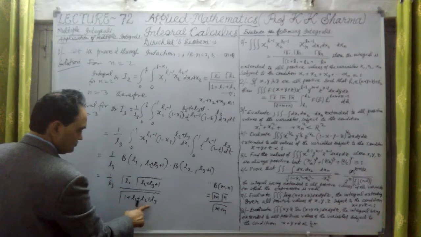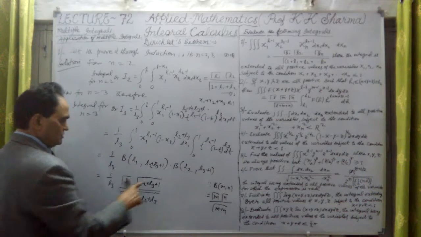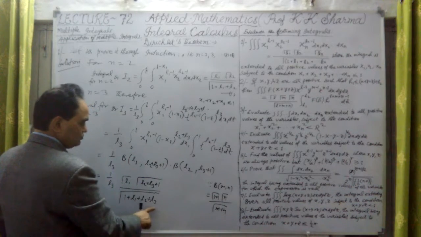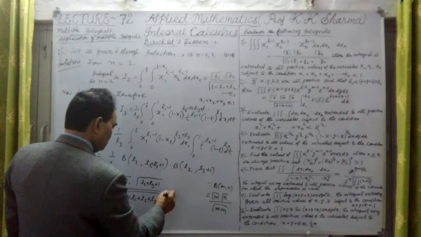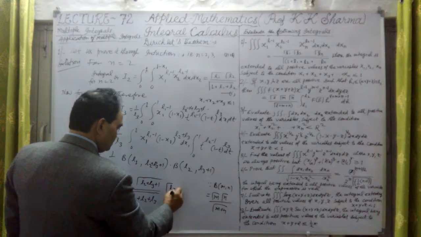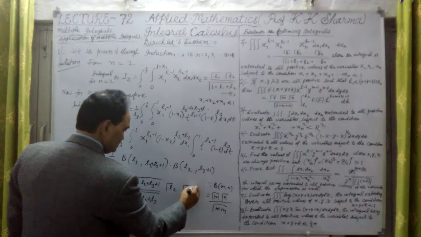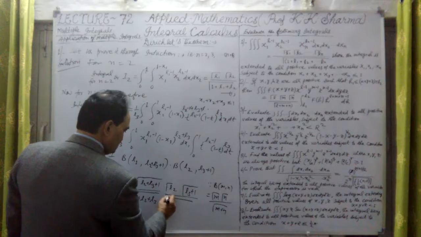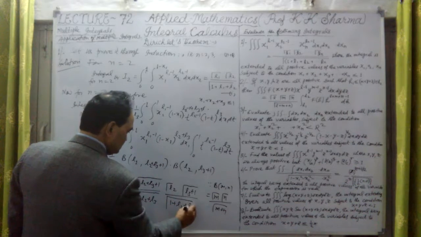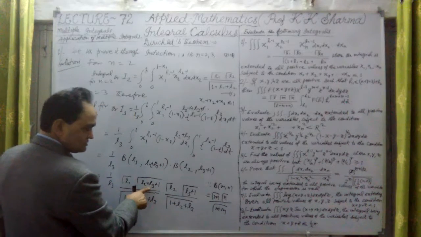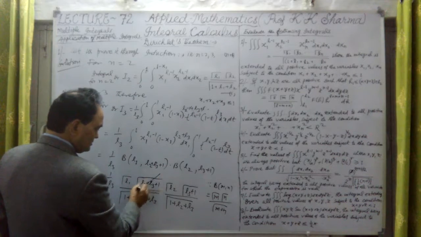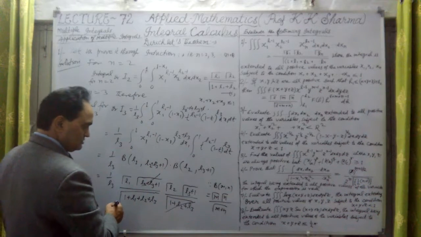So L1 plus L2 plus L3 plus 1. Okay, this is 1 plus L1 plus L2 plus L3 into this value now. This is gamma L2, this one, gamma L3 plus 1 divided by gamma 1 plus L2 plus L3. So gamma 1 plus L2 plus L3 and this cancelled out.